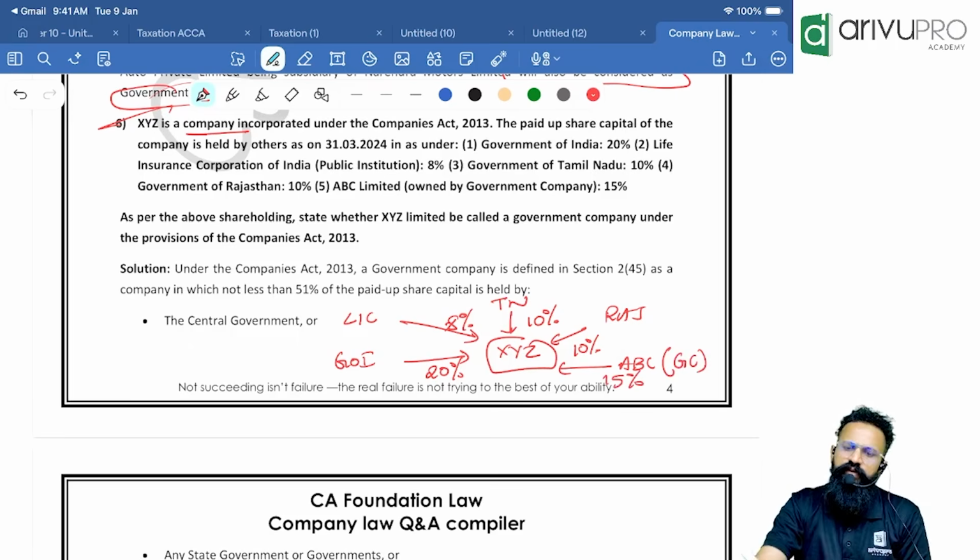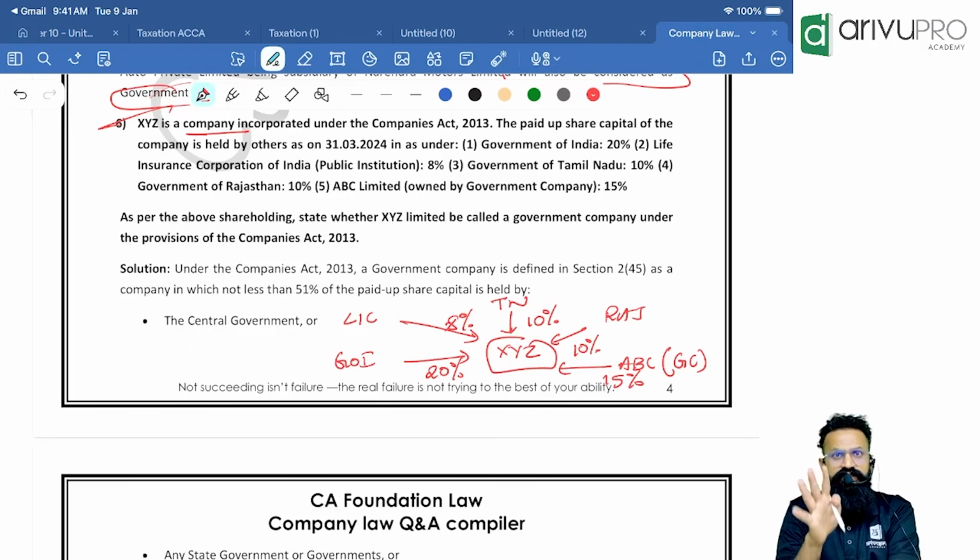Now they are asking you whether XYZ is a government company or not. What do I mean by government company, people? Whenever not less than 51% of the paid up capital is held by central government, state government, central and state, or various state governments. Now in the given case, I will add to become a government company.